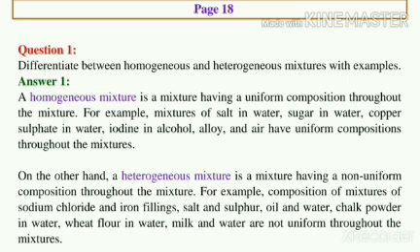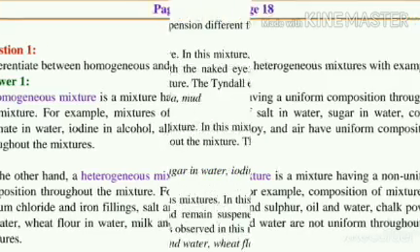On the other hand, a heterogeneous mixture is a mixture having a non-uniform composition throughout the mixture. For example, the compositions of mixtures of sodium chloride and iron filings, salt and sulfur, oil and water, chalk powder in water, wheat flour in water, milk and water are not uniform throughout the mixtures.